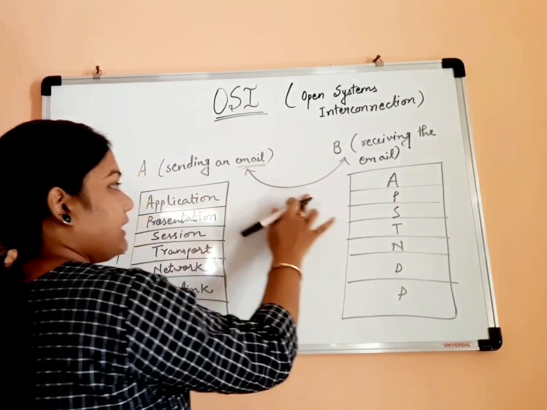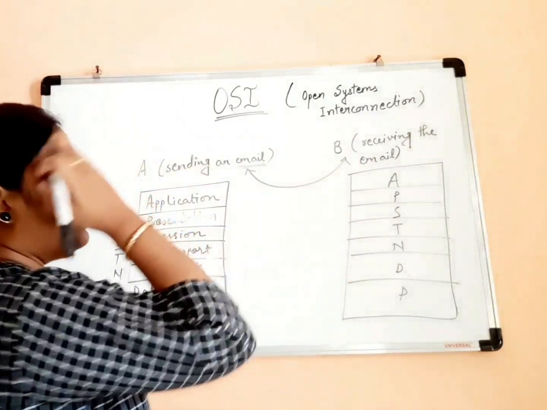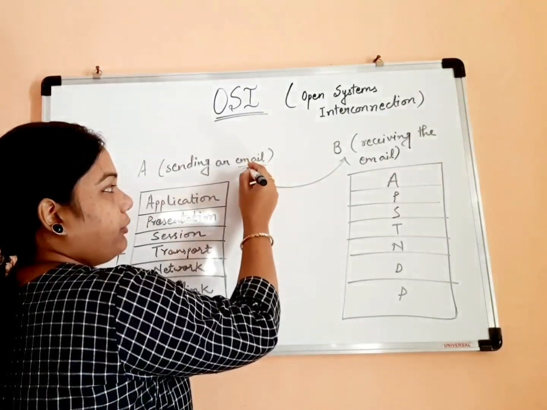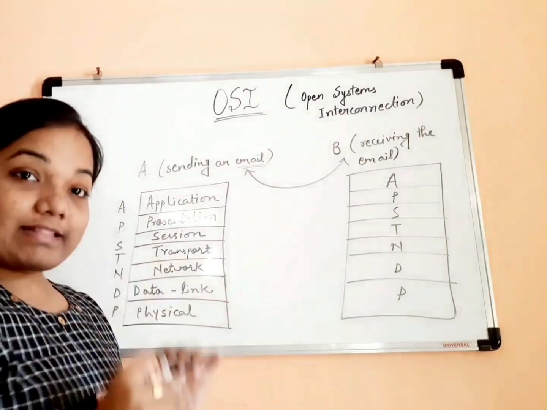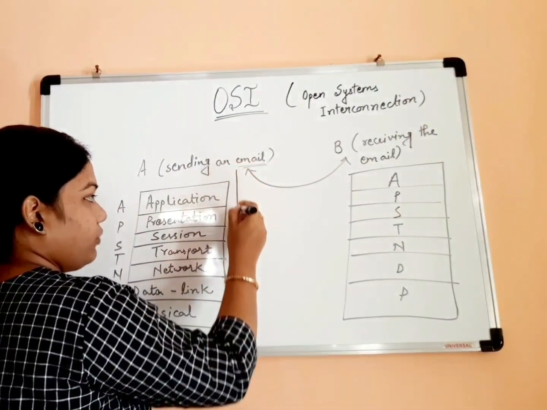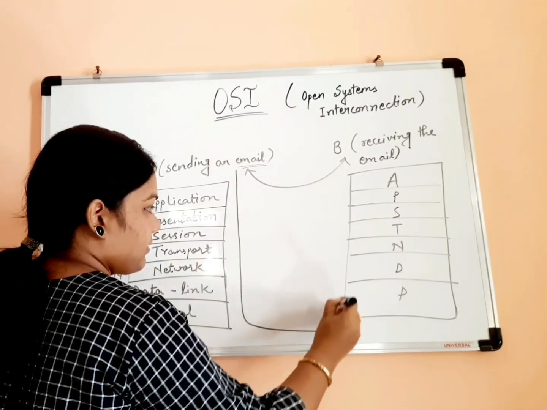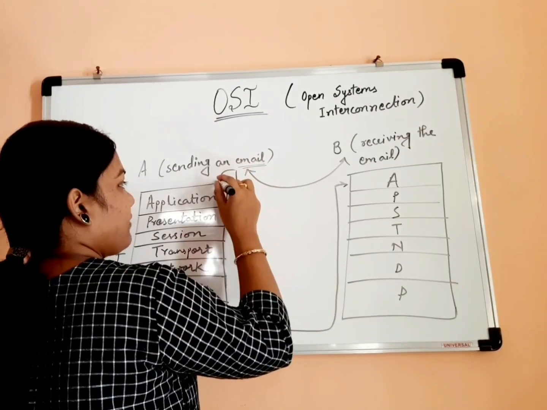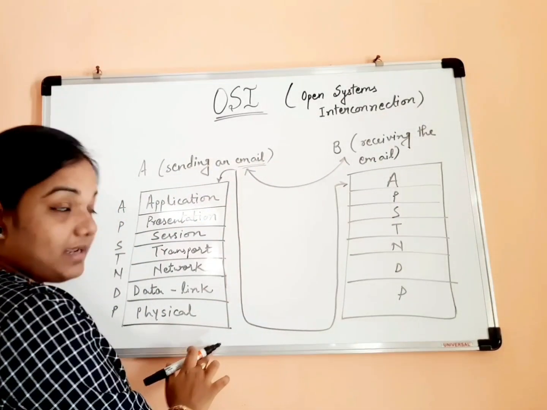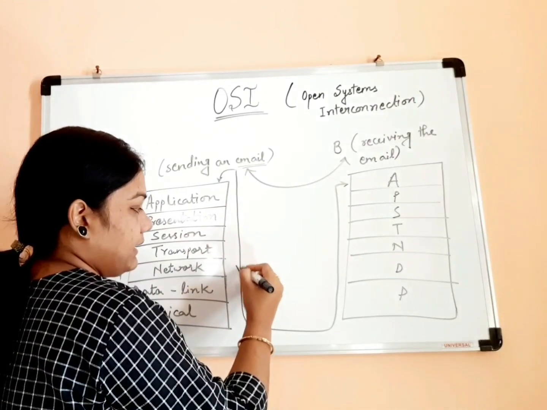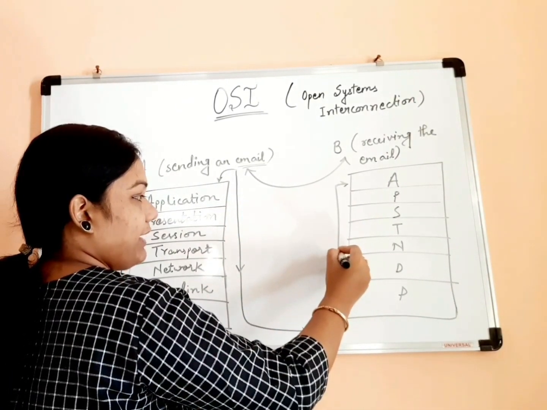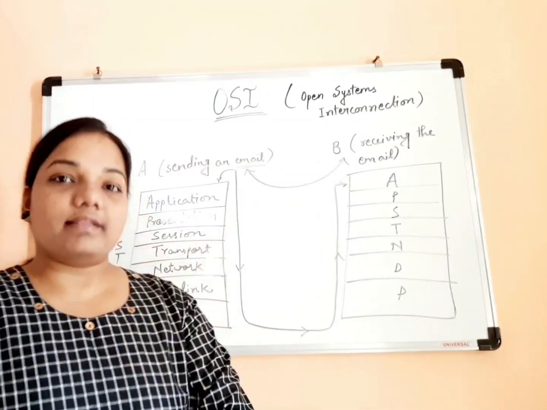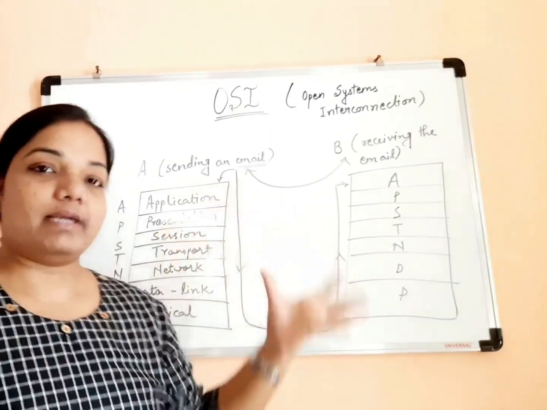But in between, it seems to us that the email is going directly from our computer to their computer. Actually, this email goes through all these layers and finally it reaches here. It starts from the application layer of the sender and goes all the way down, and finally it reaches the application layer of the receiver B, and then the receiver B is able to actually read the mail.